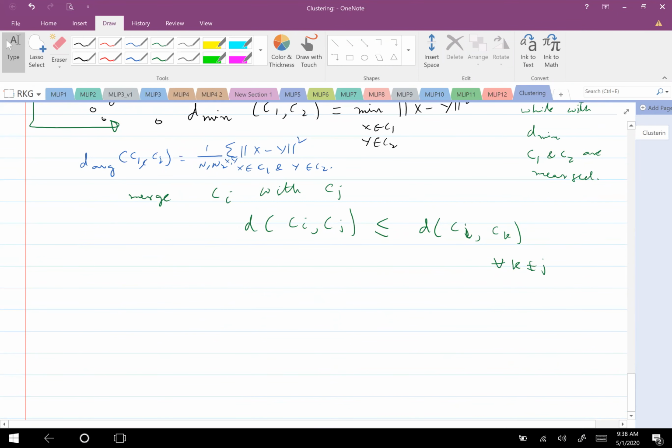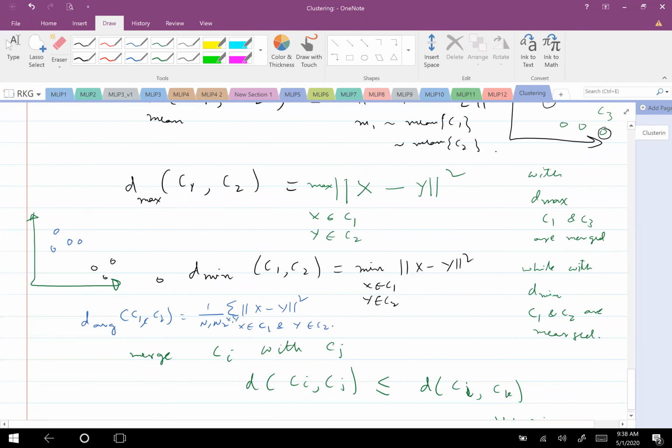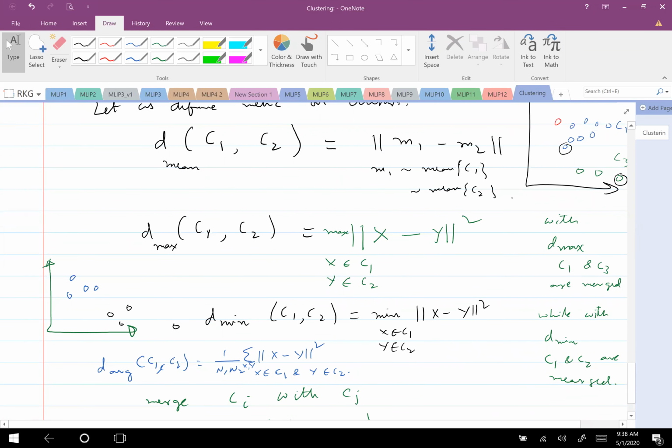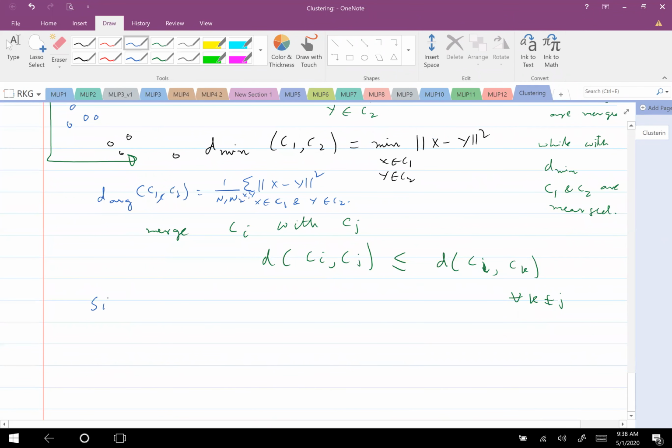Sure. So let us take an example so that the things will be clear. To give the algorithmic names, the algorithm which uses Dmin for clustering is referred to as nearest neighbor algorithm or single link algorithm, or nearest neighbor clustering algorithm. This is not nearest neighbor classifier, this is nearest neighbor clustering. You just use Dmin.